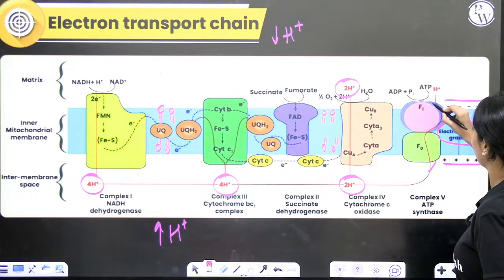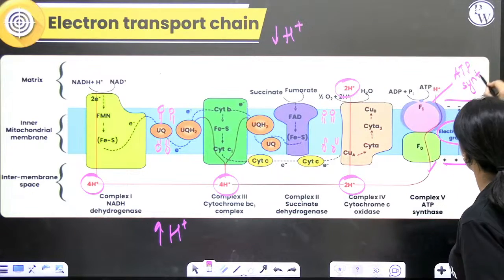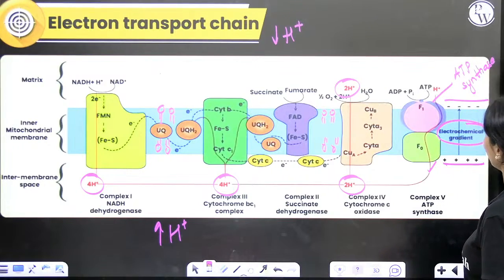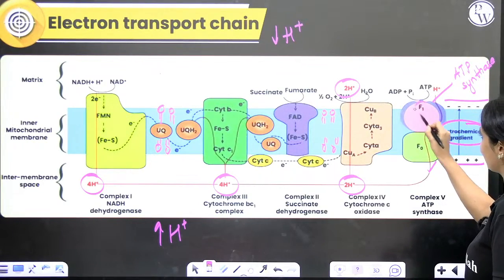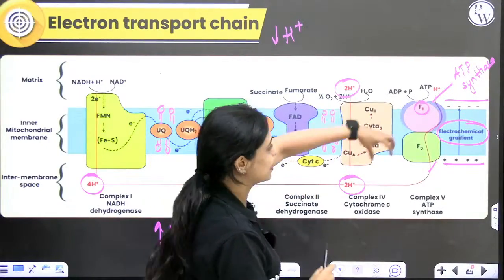This F1 particle is actually the ATP synthase head. When an ATP molecule has to be synthesized, the enzyme that catalyzes the synthesis of ATP is your F1 particle. This is a peripheral protein. It extends out of the membrane.